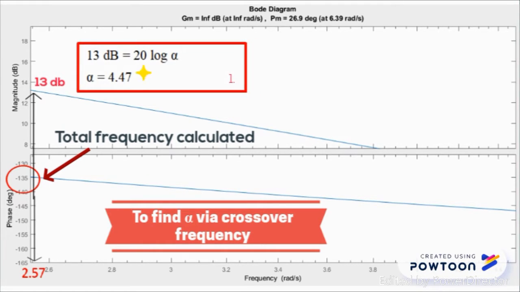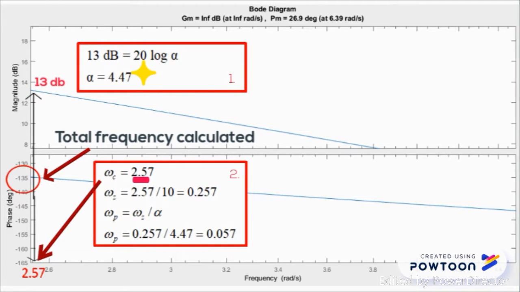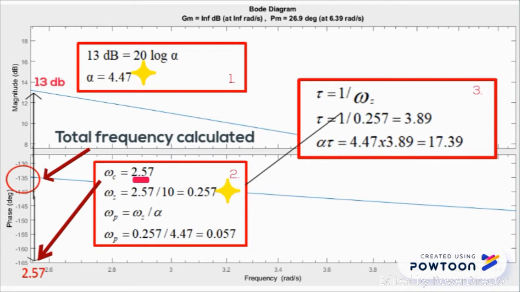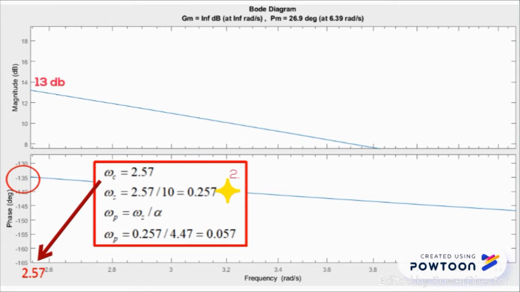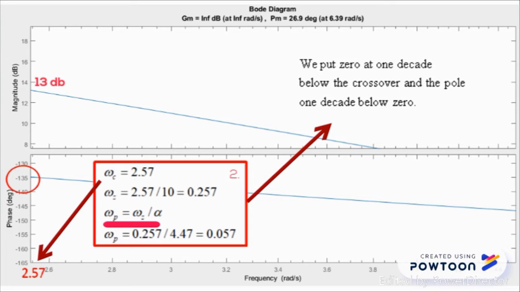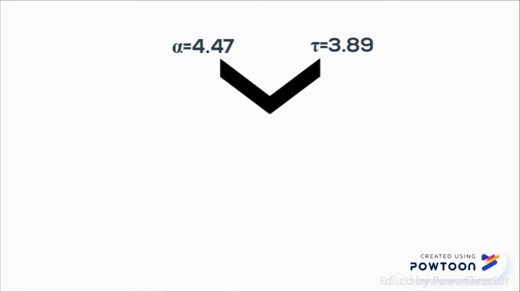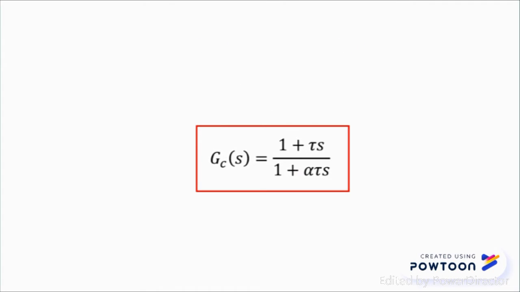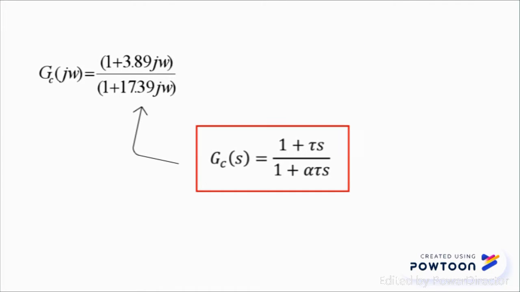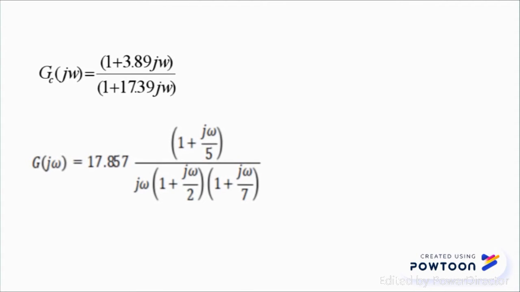First step is to find alpha by using the attenuation found. Then, determine ωc, ωz and ωp by using the formula provided. Finally, determine tau using the 1 over ωz formula. To find ωp, we put the zero at 1 decade below the crossover and the pole 1 decade below the zero. Finally, by substituting alpha and tau into this formula and then converting s into jω, the compensator is as follows and G(s) is as follows.